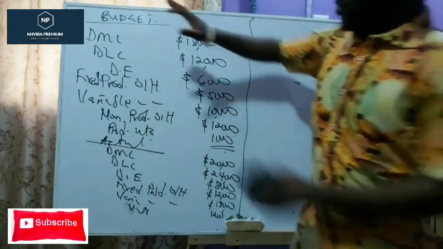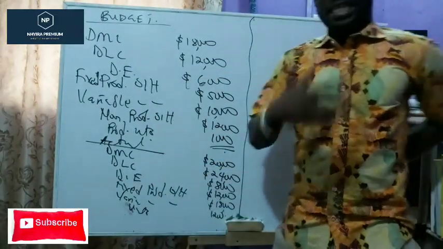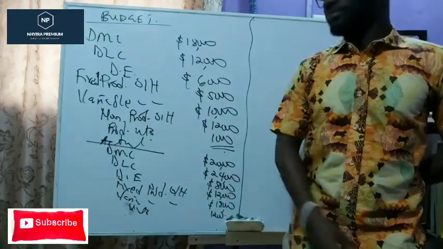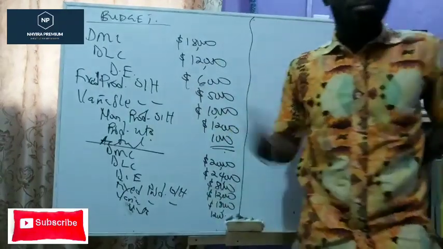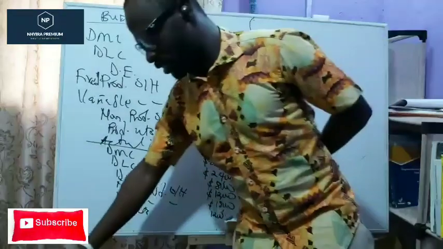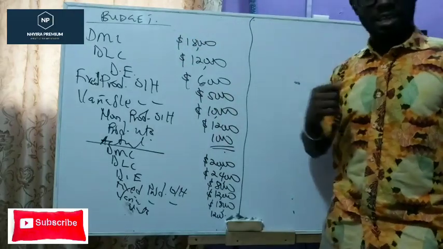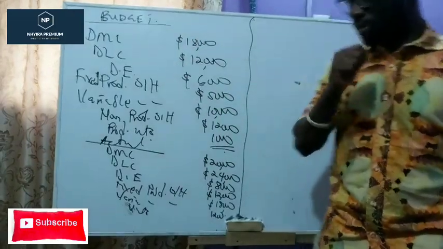So we have the budget, we have the actual. Then the question is, let's do a variance analysis. How do we go about this? I want you to note something here.